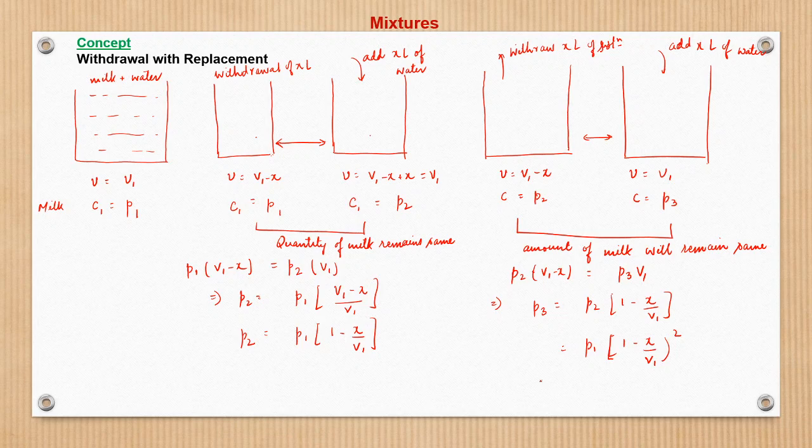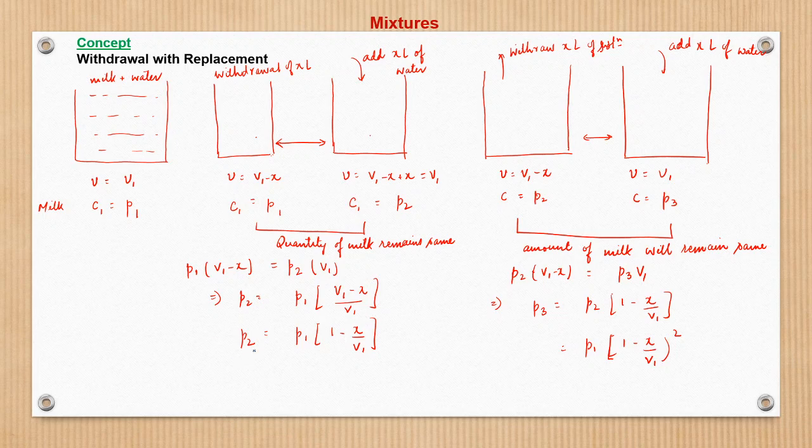So a very important result comes. Now see what happens. Let us look here carefully. When one set of withdrawal and replacement happened, the resultant concentration of the quantity which is not being replaced, be careful here, we are withdrawing solution and replacing with water, so milk remains the same.